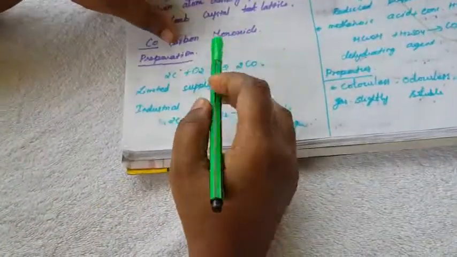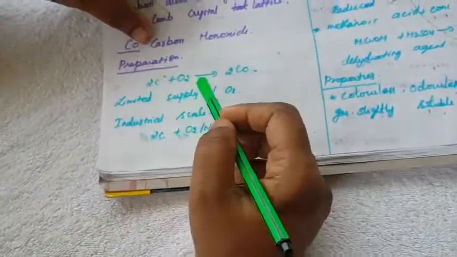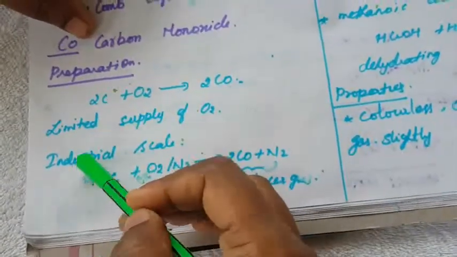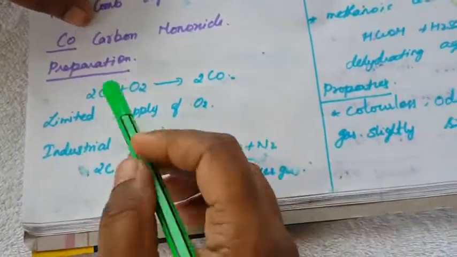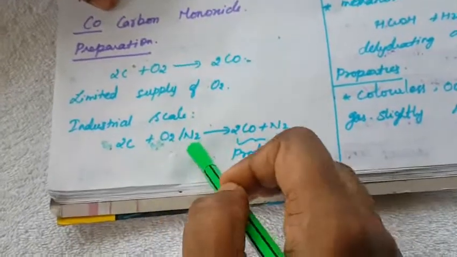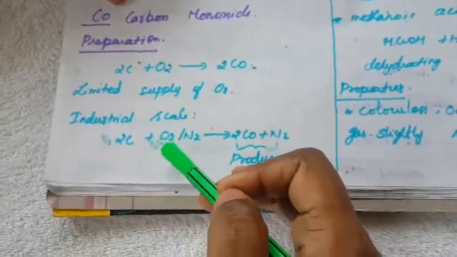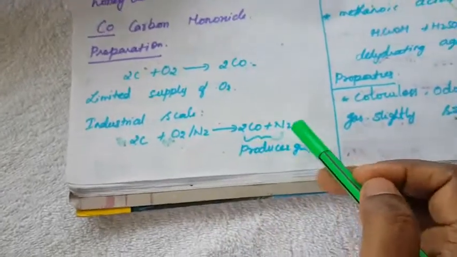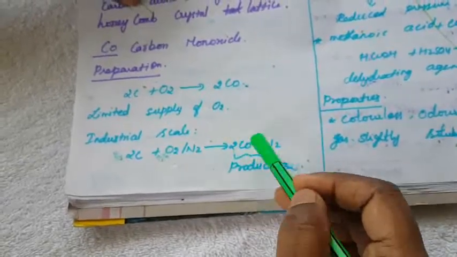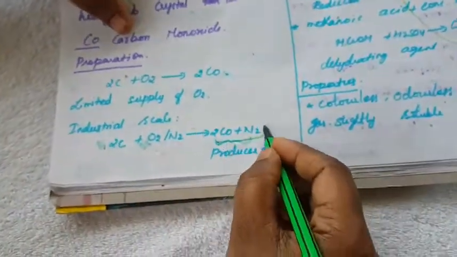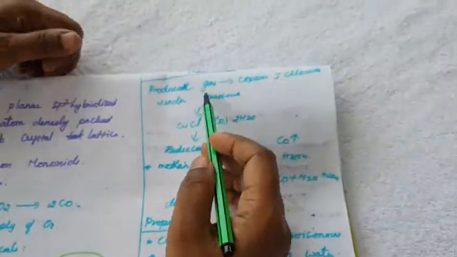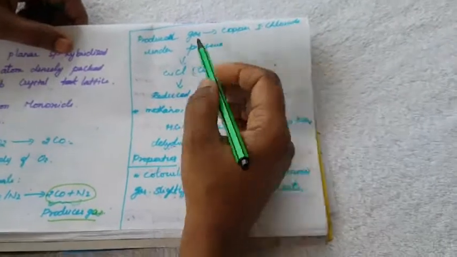How is it prepared? When coke reacts with a limited supply of oxygen, it forms carbon monoxide. Next, on an industrial scale, large amounts of carbon monoxide are prepared from carbon with the atmospheric air, the mixture of oxygen and nitrogen, forming producer gas. What is producer gas? CO plus N2 is called producer gas.